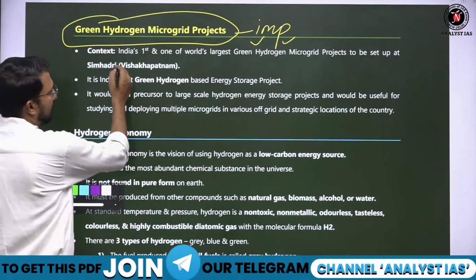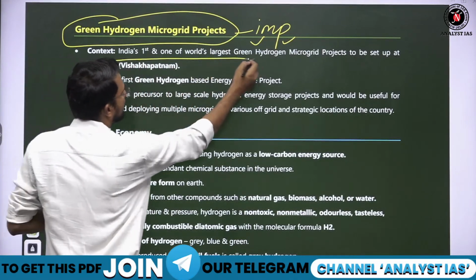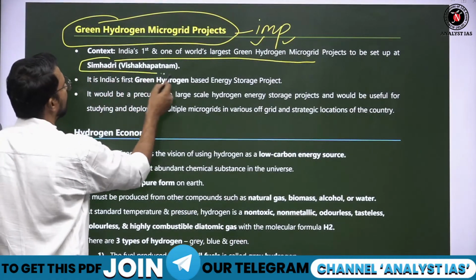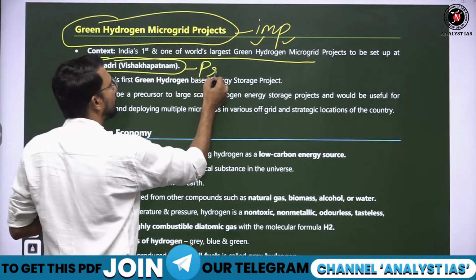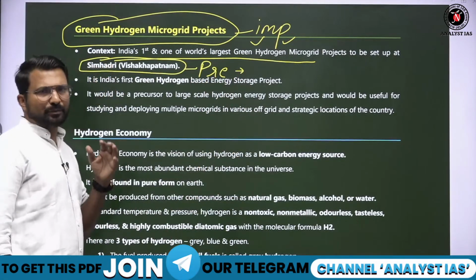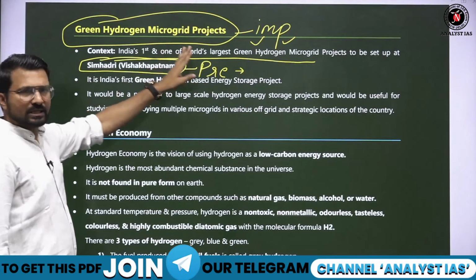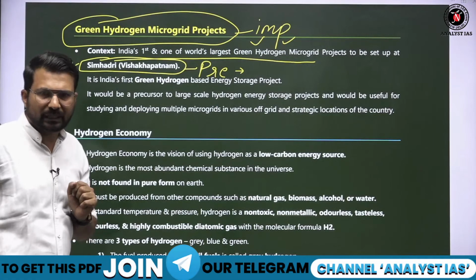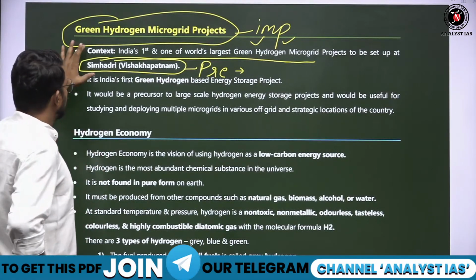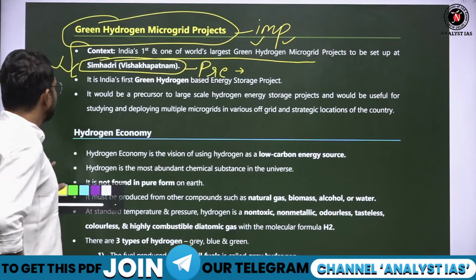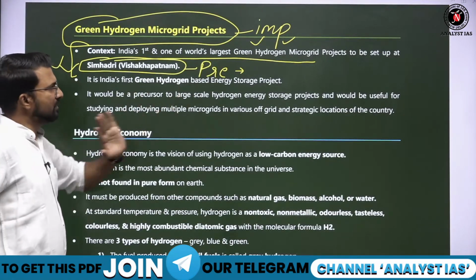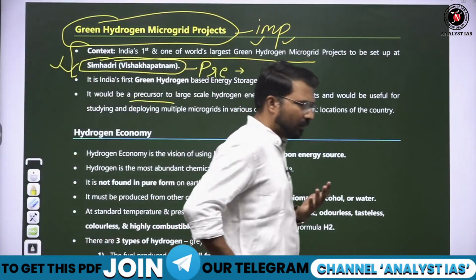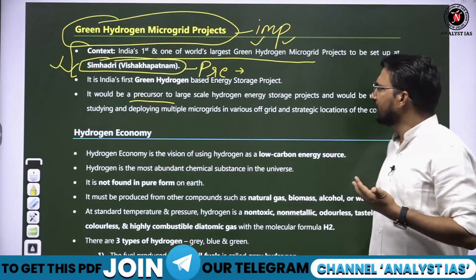This is India's first, and one of the world's largest, green hydrogen microgrid projects, to be set up in Simhadri, Visakhapatnam. From the prelims point of view, you need to remember this fact. So India's first and world's largest green hydrogen microgrid project is being set up in Simhadri, Visakhapatnam, which is in Andhra Pradesh. Fine. So this is India's first green hydrogen based energy storage project. This will meet India's hydrogen need as a fuel.